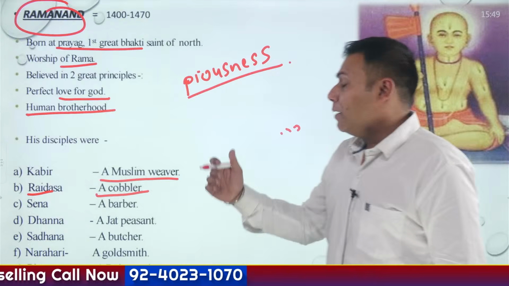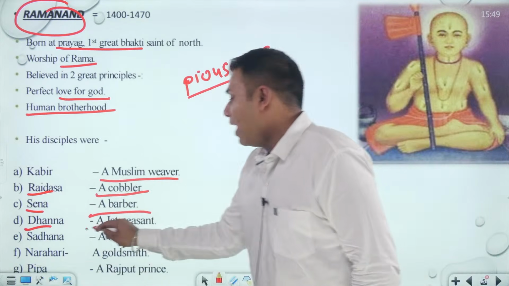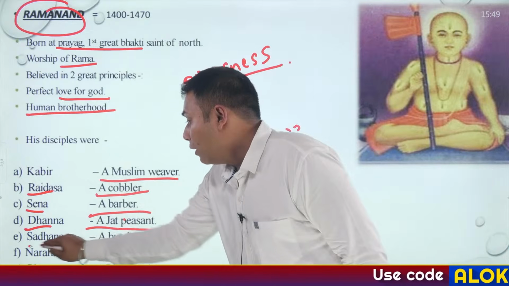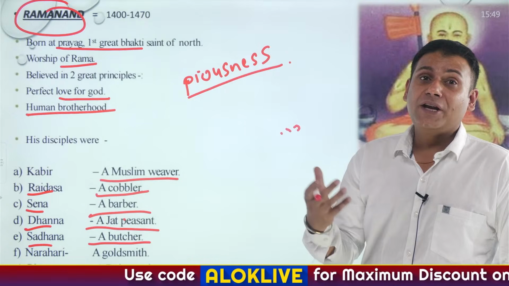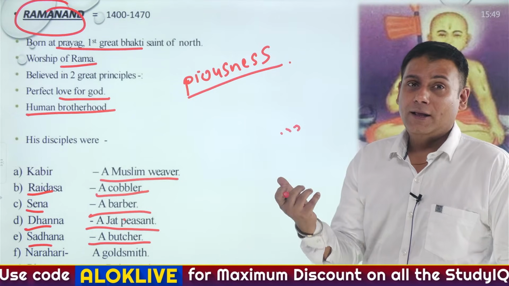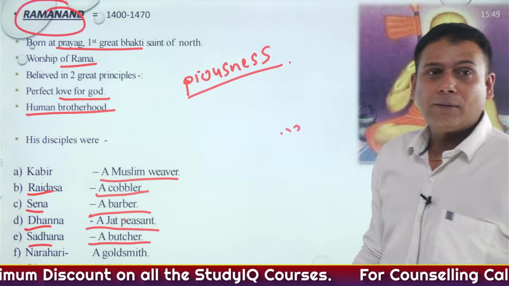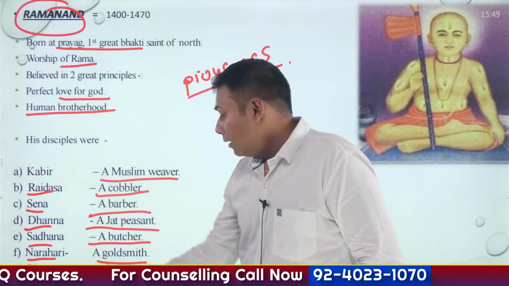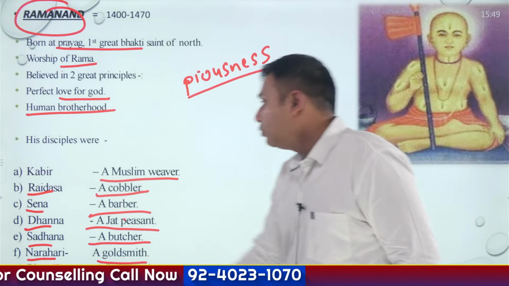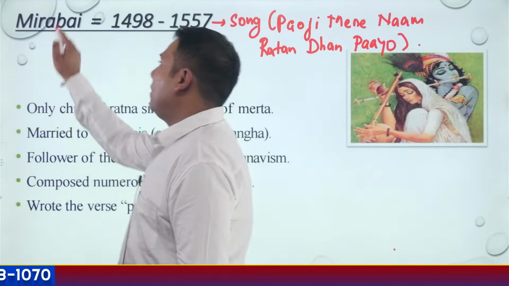Then another important bhakti saint was Sen. He was a barber. Dhanna, he was a Jat peasant. Sadhana, he was a butcher. Although being a butcher, he continuously used to chant the name of Lord Hari, that is Lord Vishnu. Then apart from this, there comes another, Narhari. Narhari was a goldsmith. And apart from this, Pipa was a Rajput prince. Then Mirabai. Everyone knows about Mirabai.